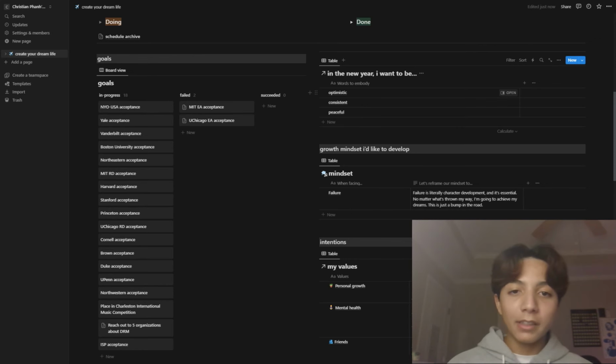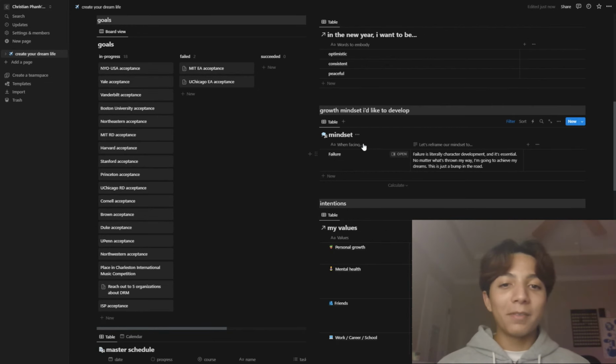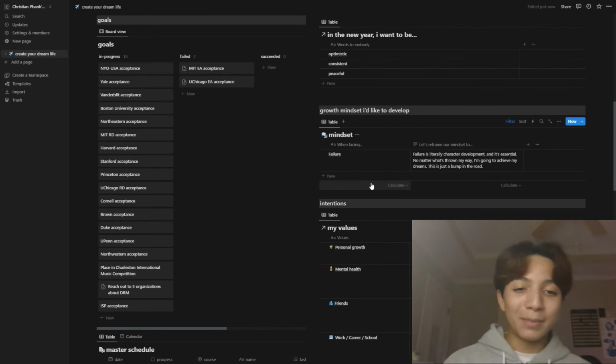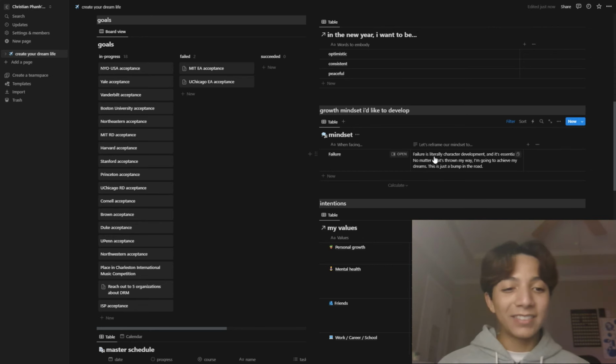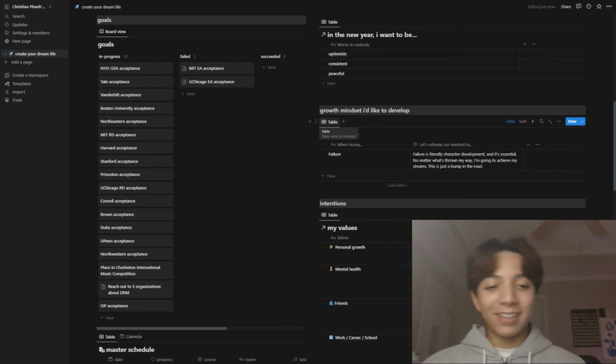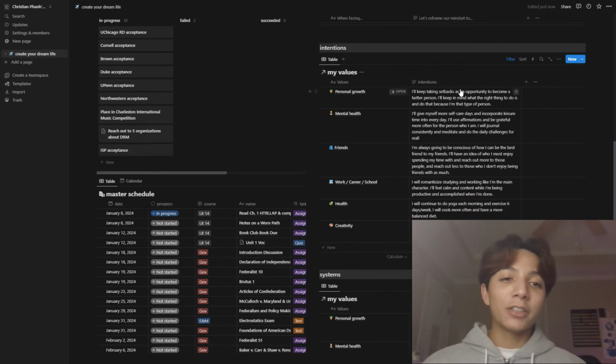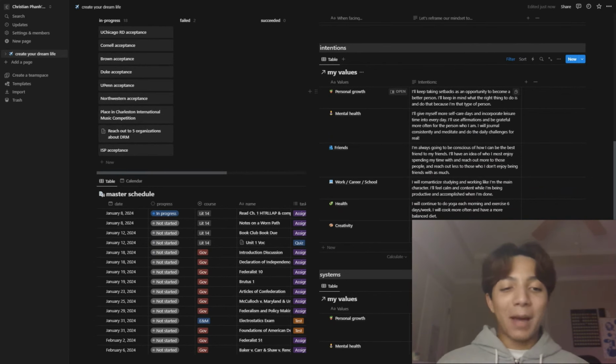I said optimistic, consistent, and peaceful, and then the growth mindset you'd like to develop, where you would just choose from a bunch of different categories. I chose the one that I thought I needed the most work on, which was failure. So that's why I have this goals thing. It's kind of aligned with that. And values and how you're going to go about supporting them, like your intentions.